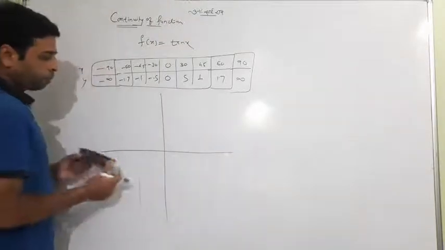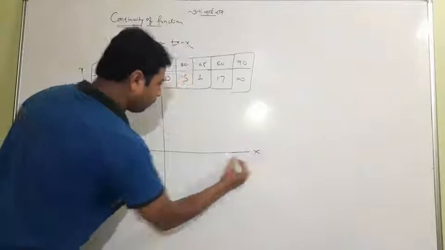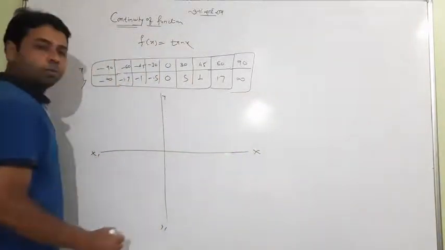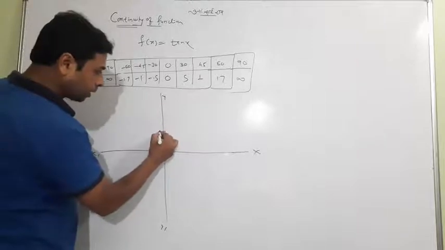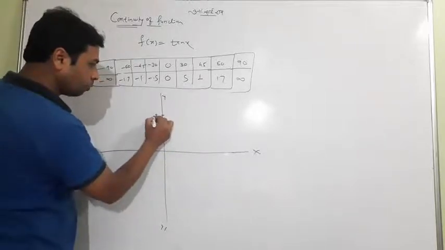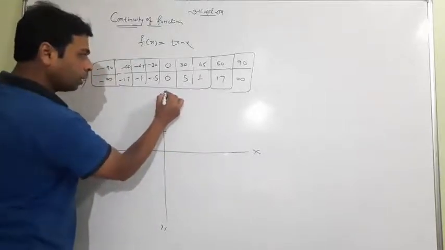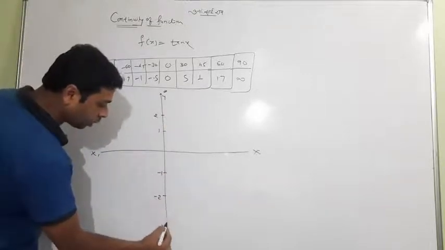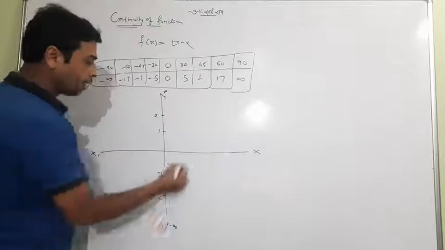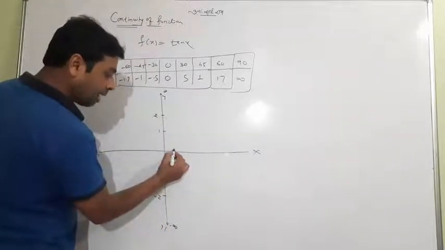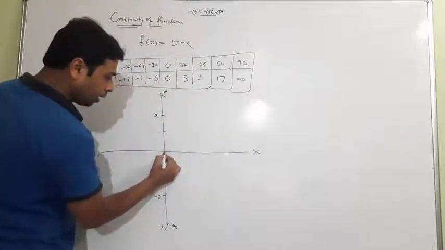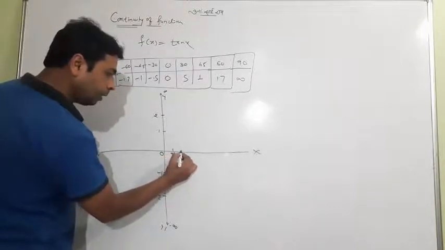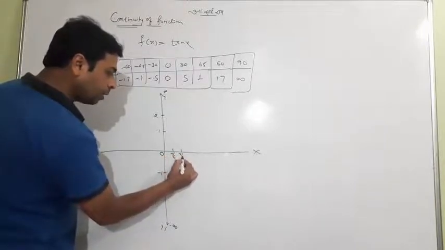Okay, we have a graph like here, x-dash, y-dash, and now look at this. Suppose this is 1, this is 2, and this is showing infinity. This is minus 1, this is minus 2, this is going to minus infinity, and suppose the angle is shown here: 0, 30, 60.